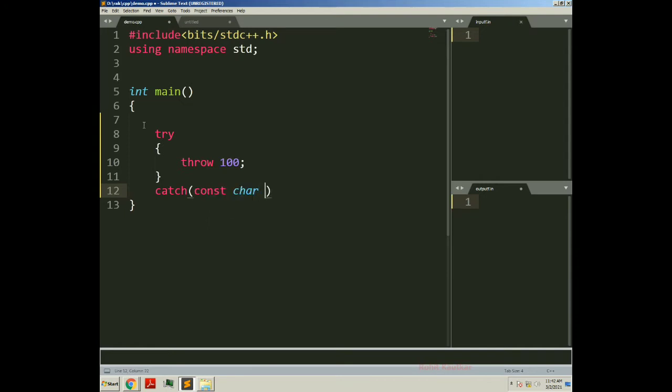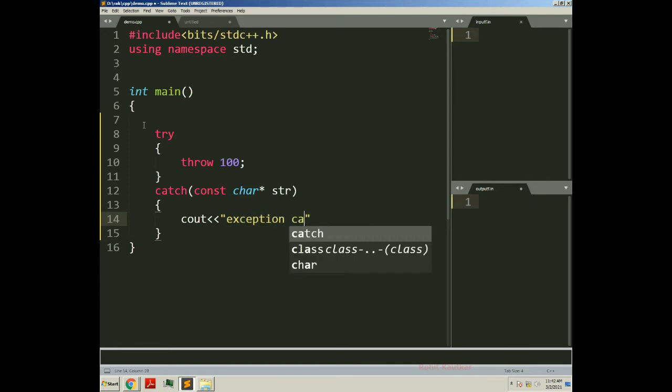Let's say const char, and here I will print some message, cout, exception caught.